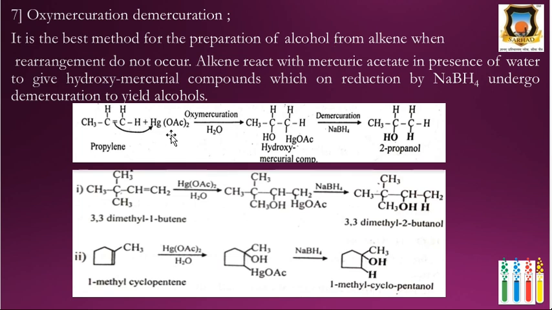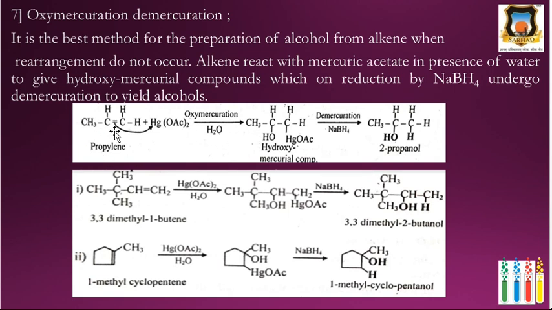Here first the mercuric acetate reacts with water and it gives an OH-mercury species, with elimination of acetic acid.